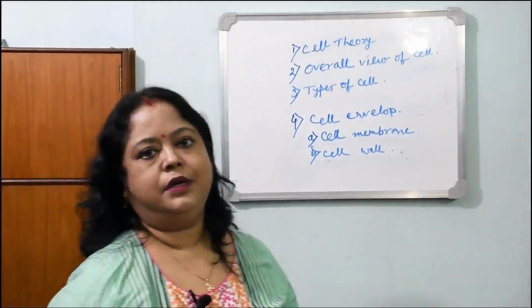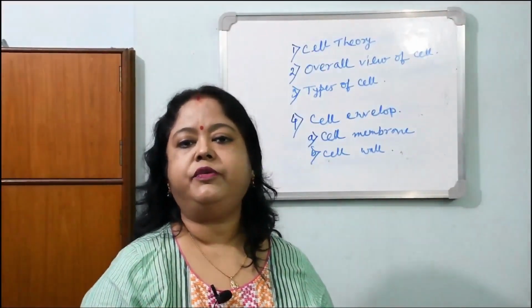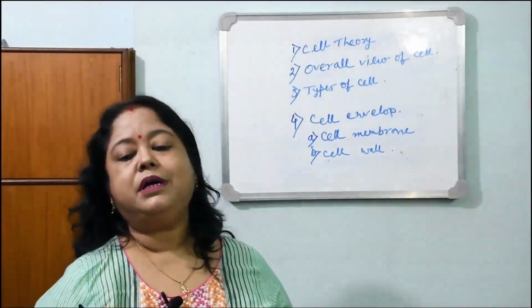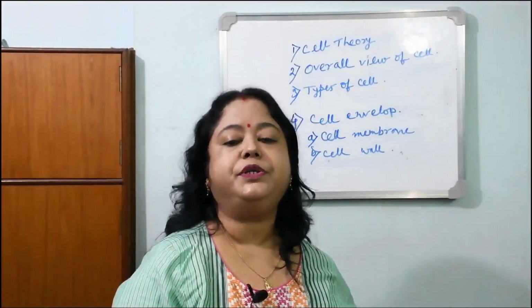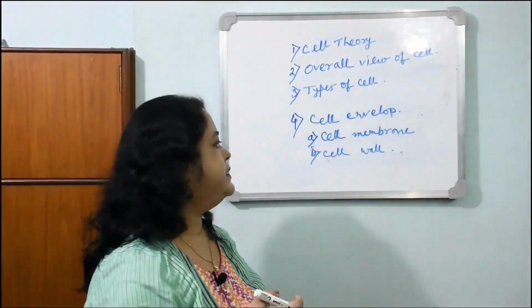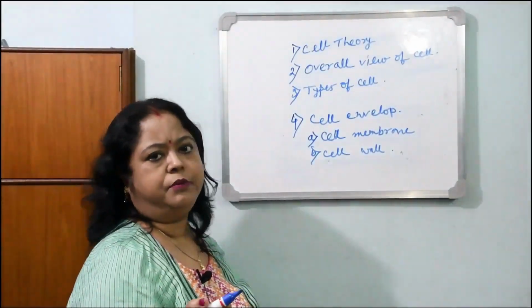Students, I think you know that the cell membrane is common in all living organisms. Each and every living thing has the cell envelope. But the cell wall is exclusively for plant cells, and also in prokaryotic Monera we can find the cell wall. We shall discuss these in detail in the next videos.